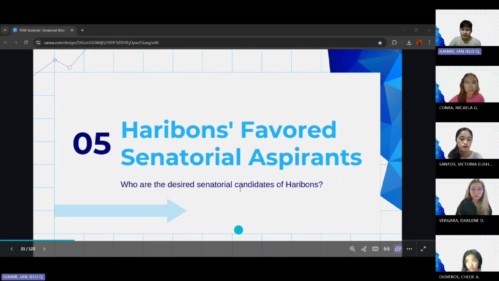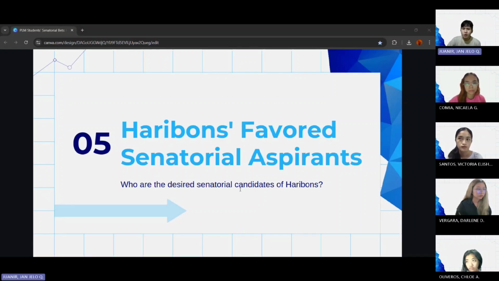So we now proceed to the next field, which is the Haribons' favored senatorial aspirants. Who are the desired senatorial candidates of Haribons?